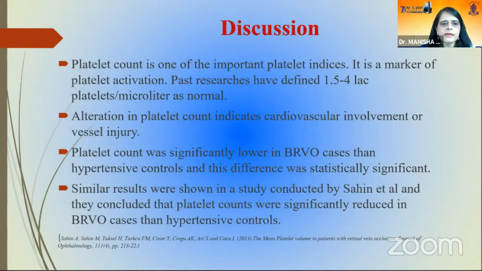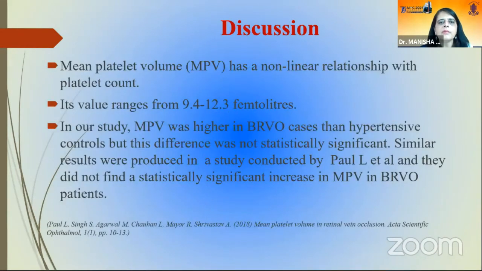So we found that alteration in platelet count indicates cardiovascular involvement. Platelet count was significantly lower in the BRVO cases that we had than the hypertensive controls. Similar results were shown in a study conducted by Sahin et al., and they concluded that platelet counts were significantly reduced in BRVO than hypertensive controls. Mean platelet volume has a nonlinear relationship with platelet count. Value ranges from 9.4 to 12. In our study, MPV was higher in BRVO cases than hypertensive controls, but this difference was not statistically significant.